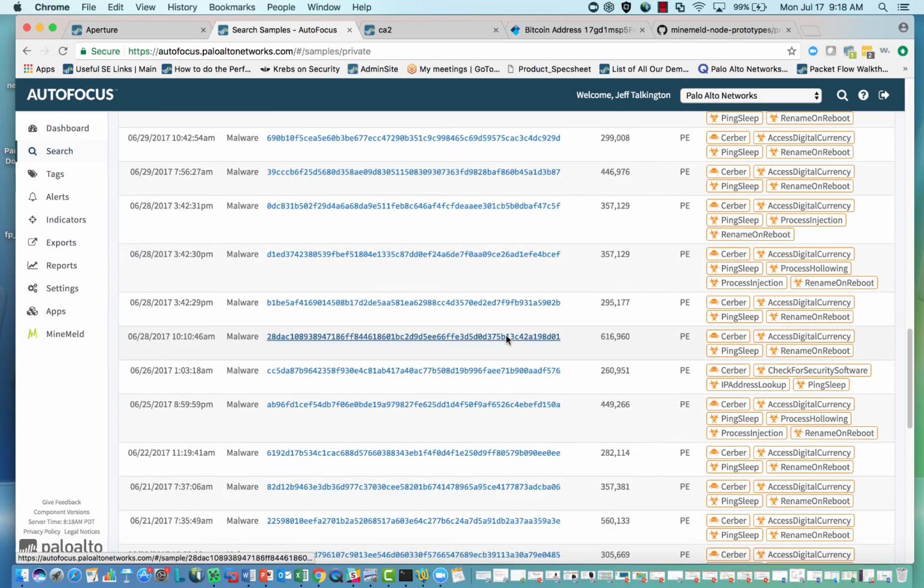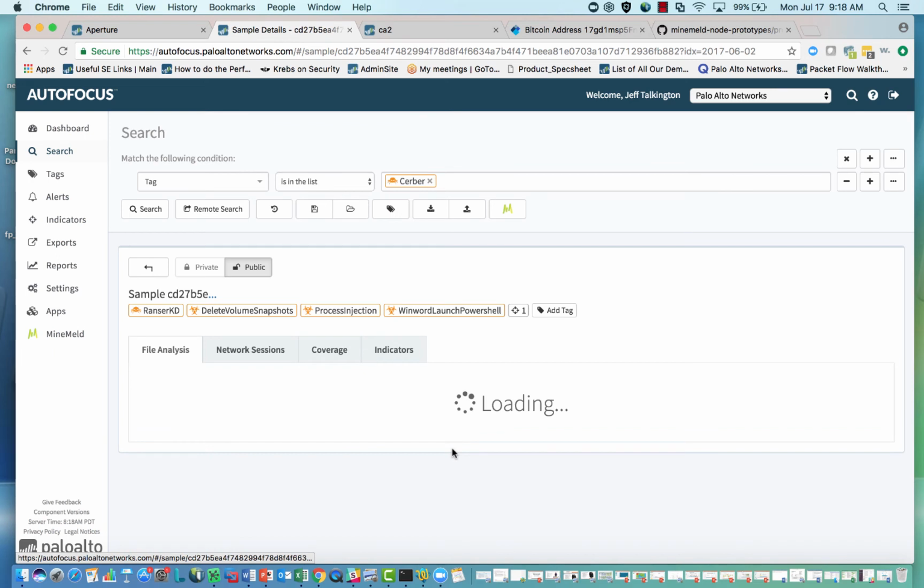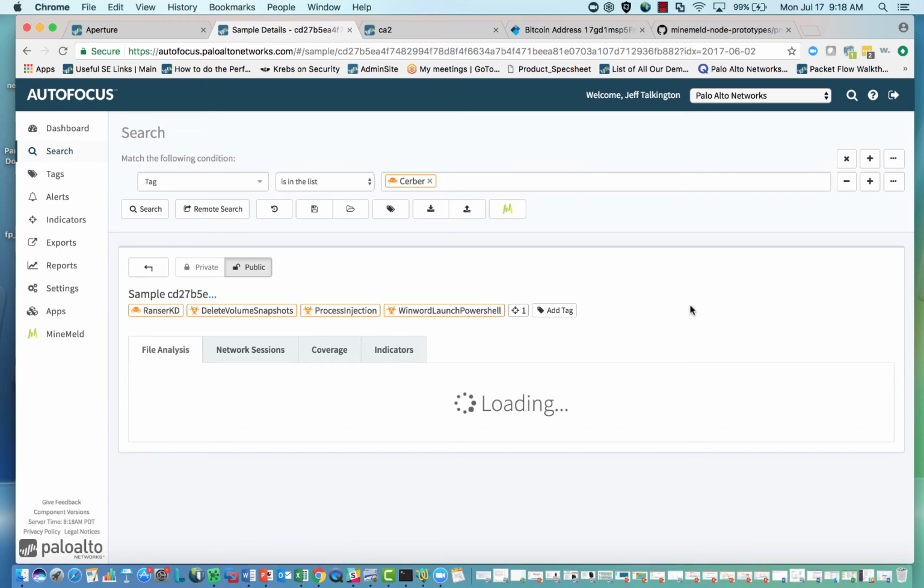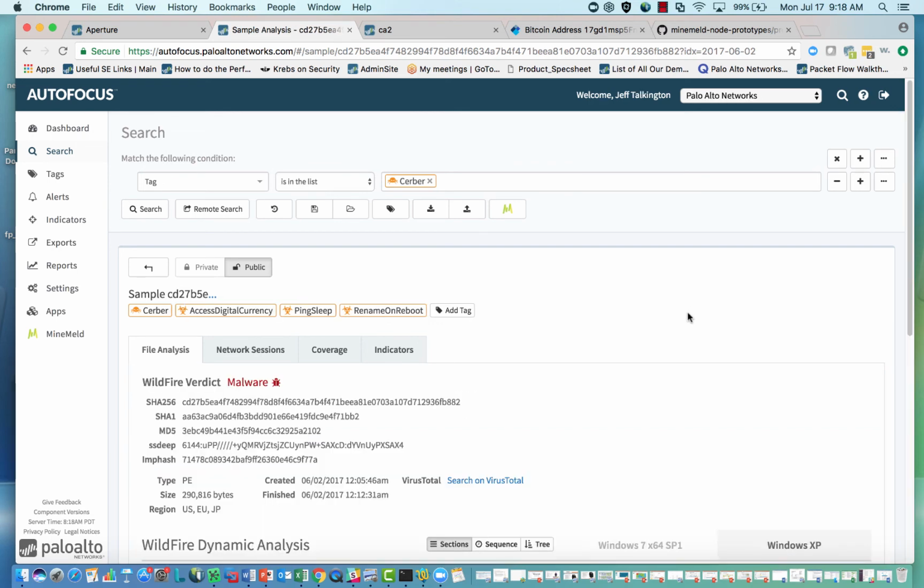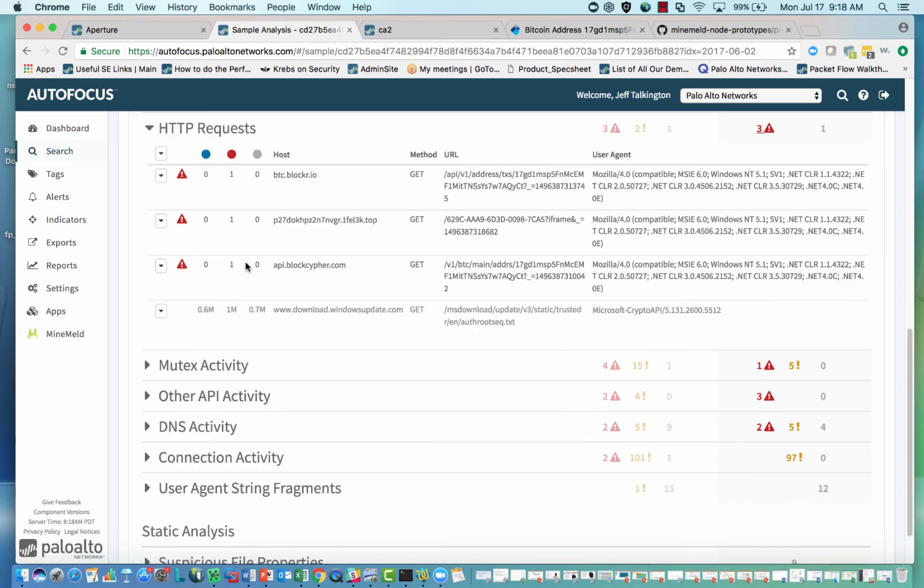So let's see if I can look through here and find something that helps me illustrate the point to my CISO. If I look at our file analysis here, and this is taking just a moment, let's take a look at our HTTP requests. You'll see here that we're reaching out to a blockchain or a Bitcoin wallet address. This right here is a Bitcoin wallet.